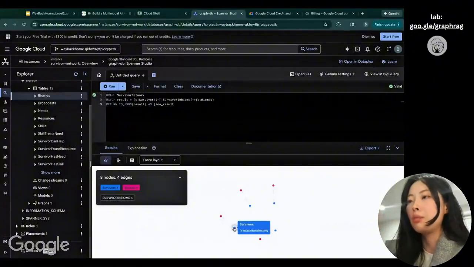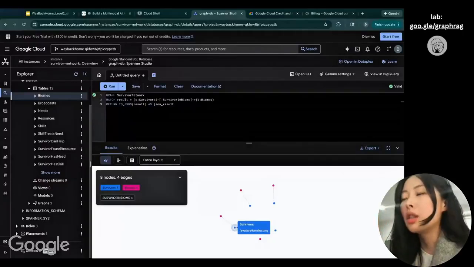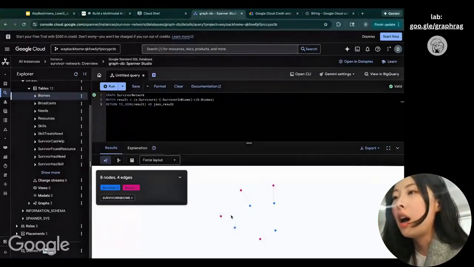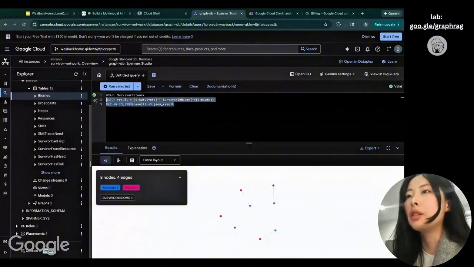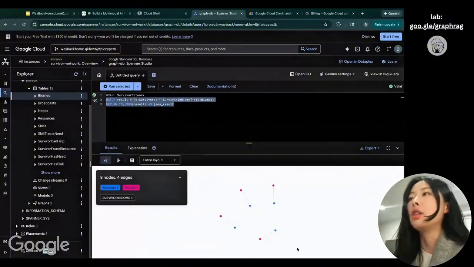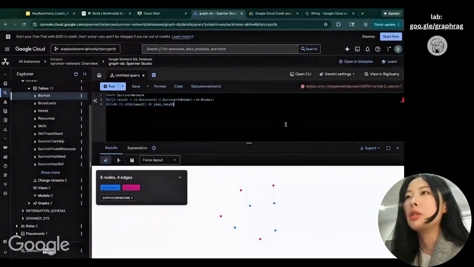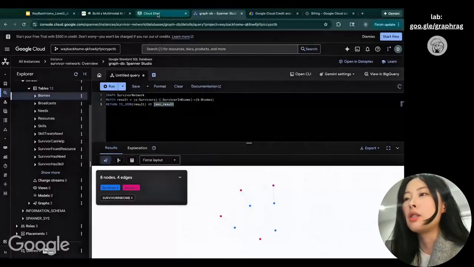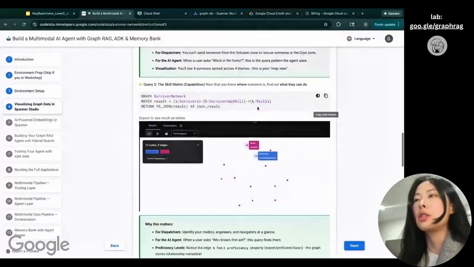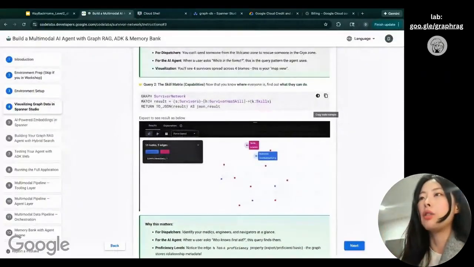If you hover on the blue node, you can see the survivor, and the red node shows where they are. By running this query, you can directly see all the relationships. It's pretty cool, right? Now you understand that we have four survivors over here.